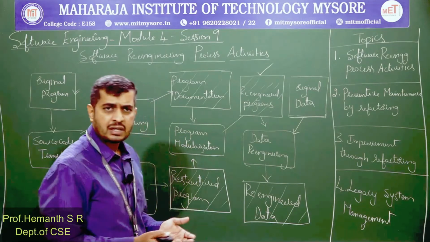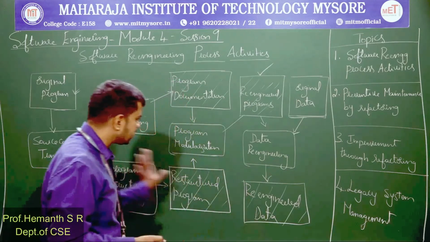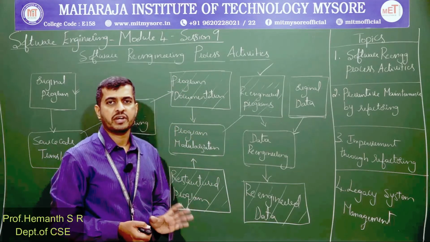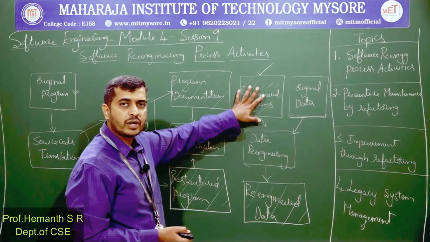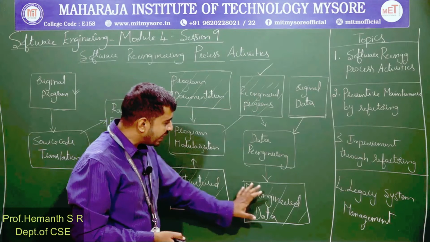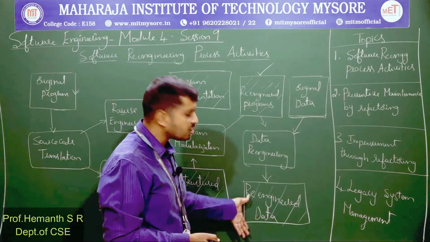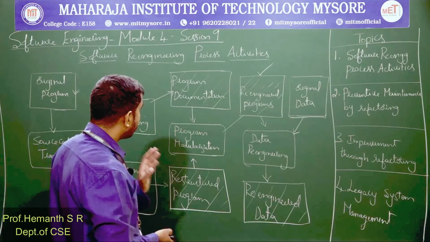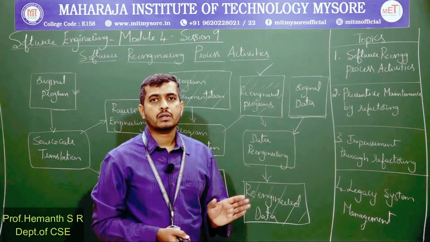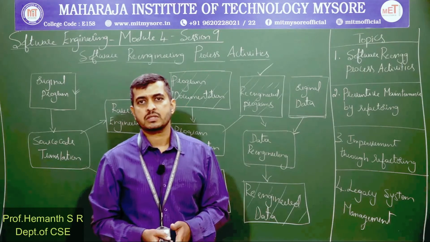Instead, let us continue for some more time with the existing software by making some modifications. We have a re-engineered program, and not only that, the data that was being used by the existing application is also re-engineered. So this was the software re-engineering process with the different activities involved.